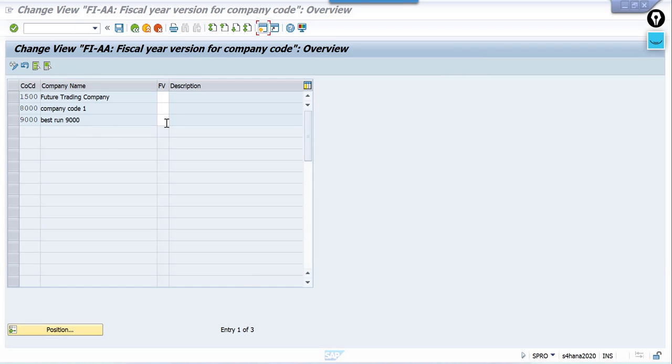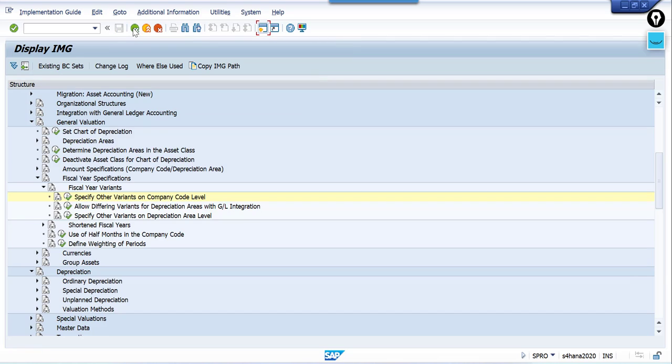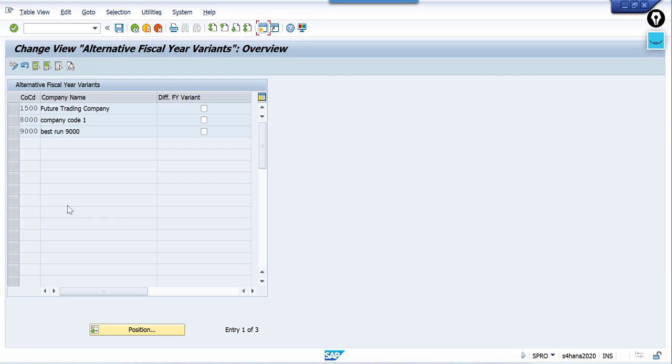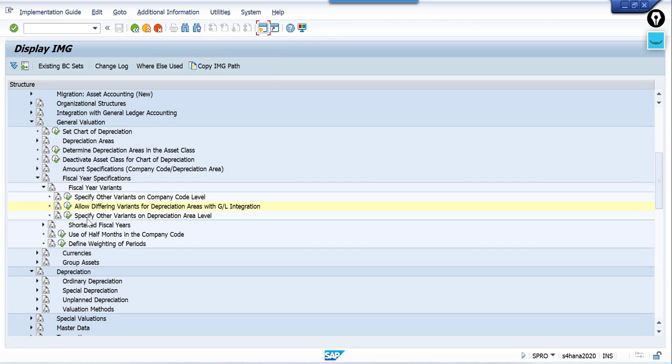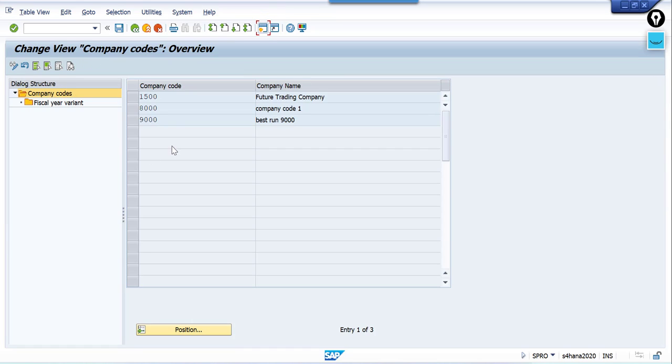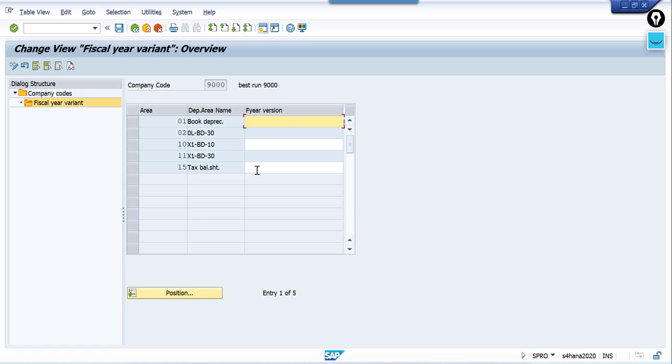If I assign here, that is applicable to all depreciation areas. I don't want to apply this fiscal year variant to all depreciation areas under this company code. I want to maintain a different fiscal year with reference to depreciation area. In that case, you activate this. Go back and specify other variants at depreciation area level. So here you can maintain fiscal year versions.